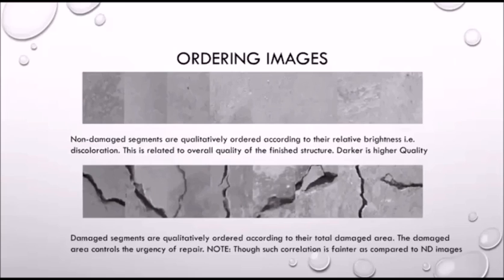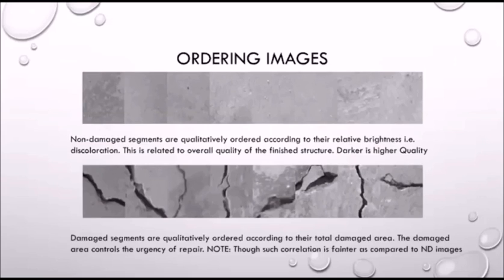Similarly, if we apply the ordering of images to the damaged dataset, we can see that such an order faintly reflects the total amount of damage. The total amount of damage is the damage contained within the crack, that is, the volume of the area within the crack. This is a reflection of how important it is to do the repair.